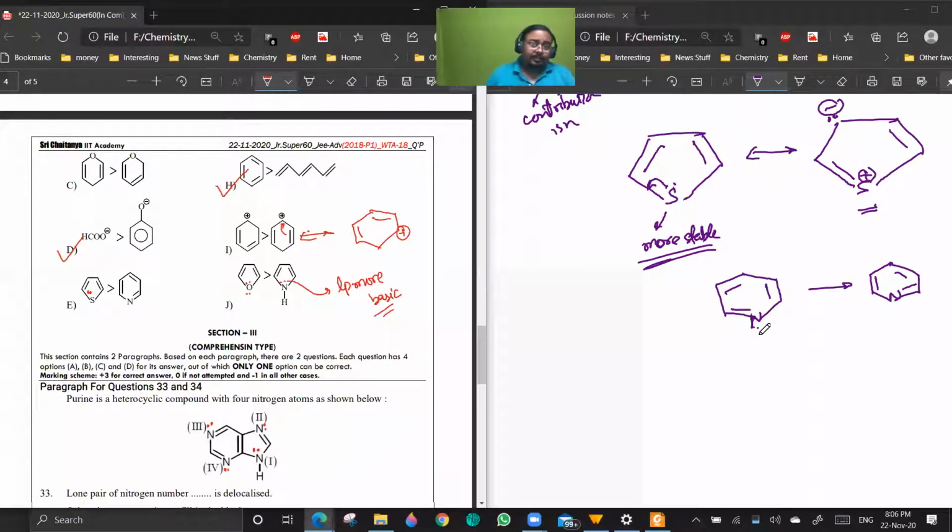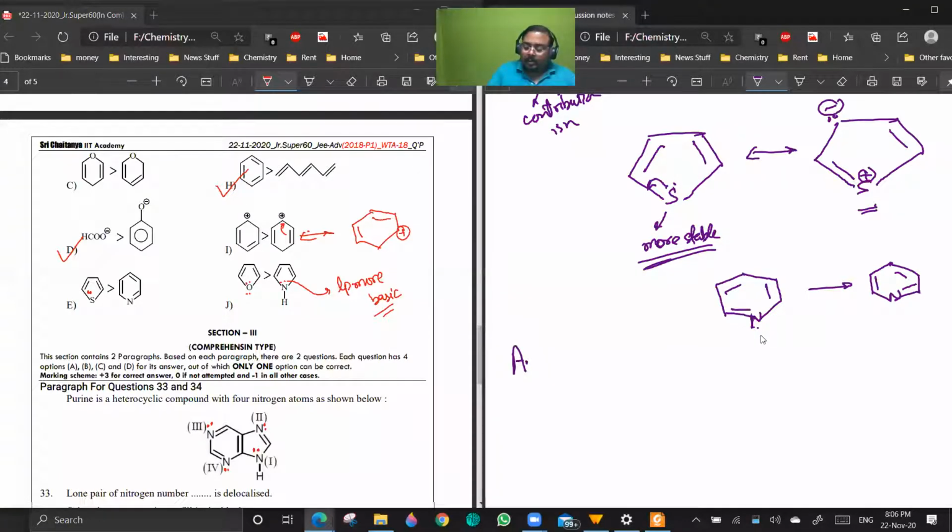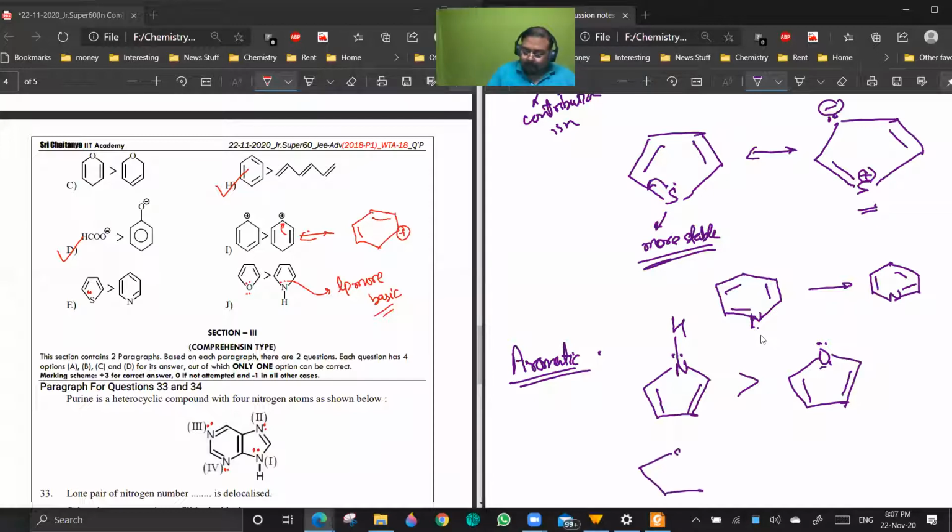If we are talking about aromatic stabilization, this will have higher aromatic resonance energy than furan, and thiophene will also have higher resonance energy than furan.